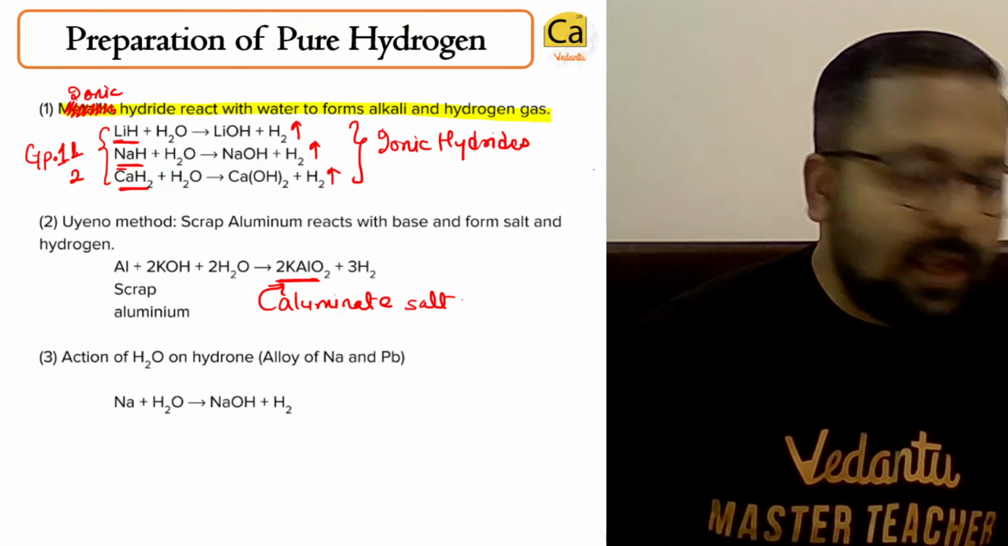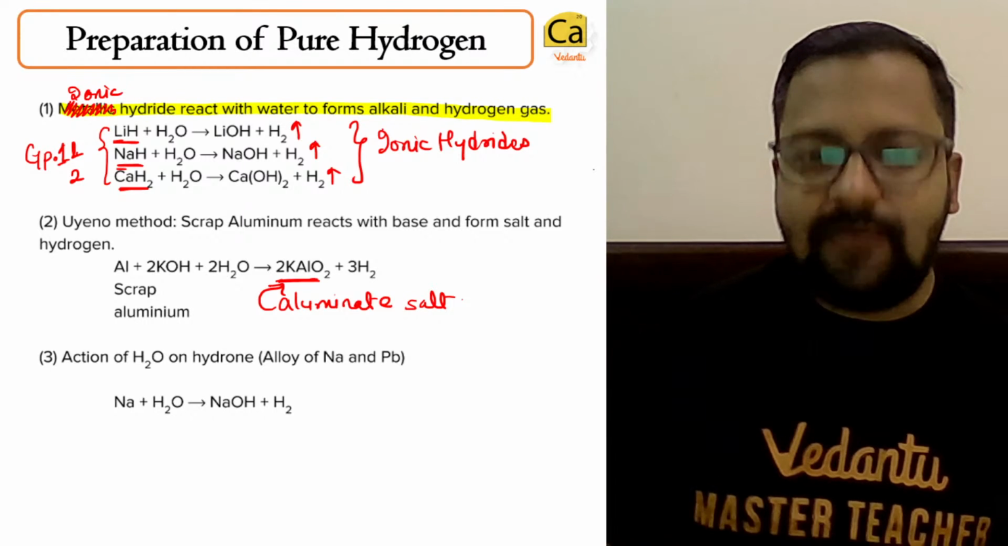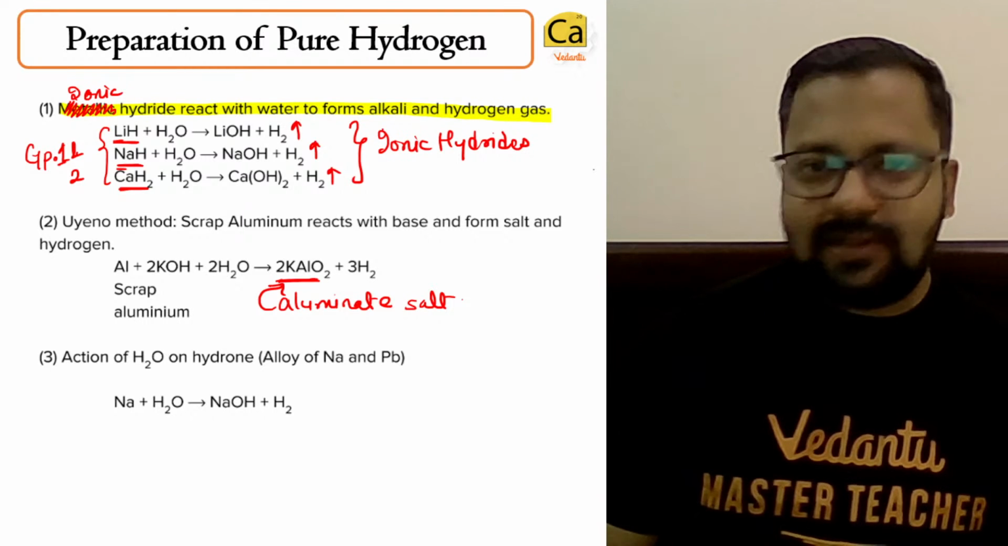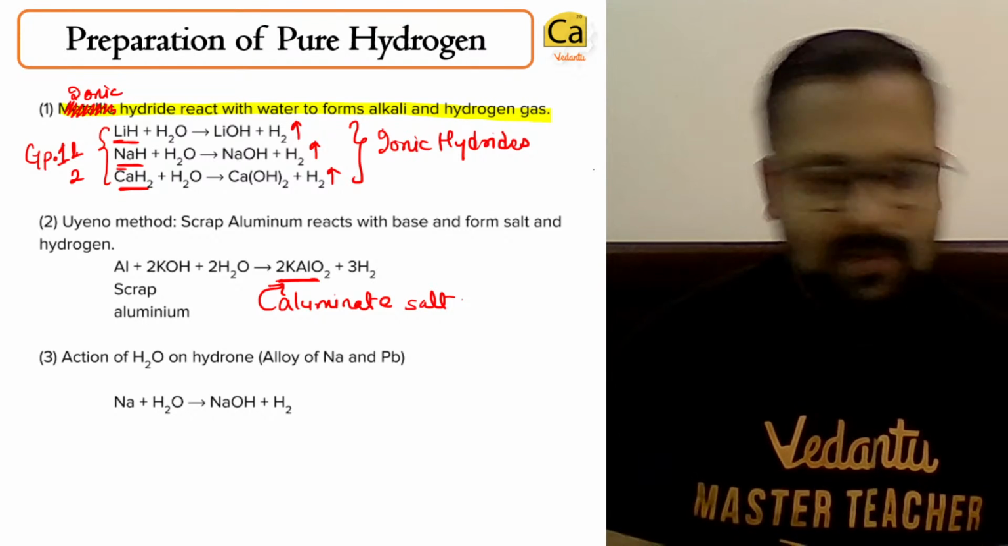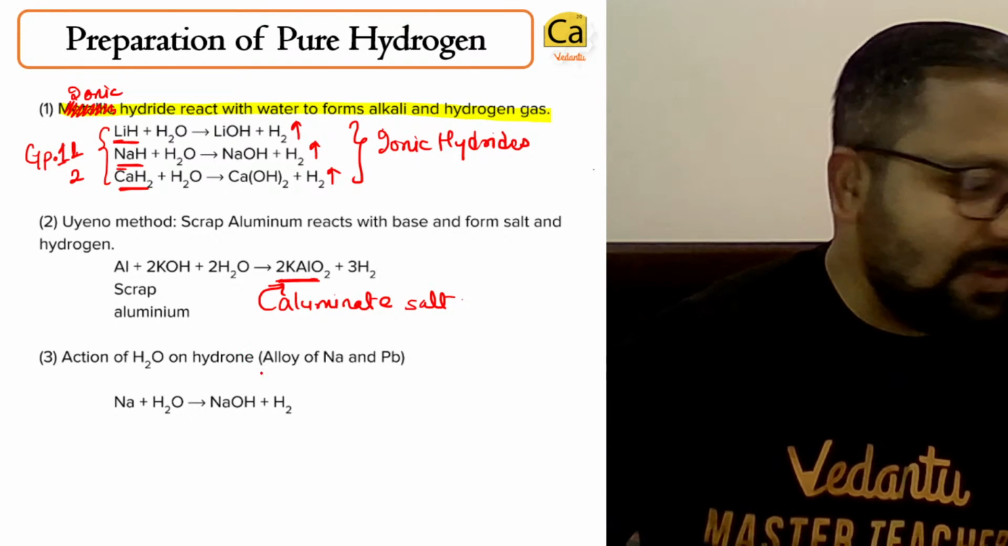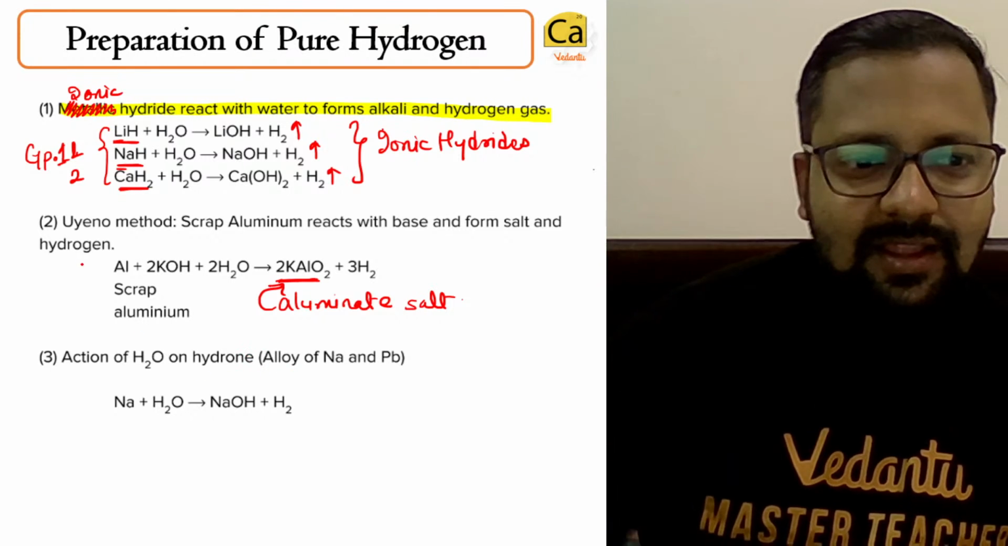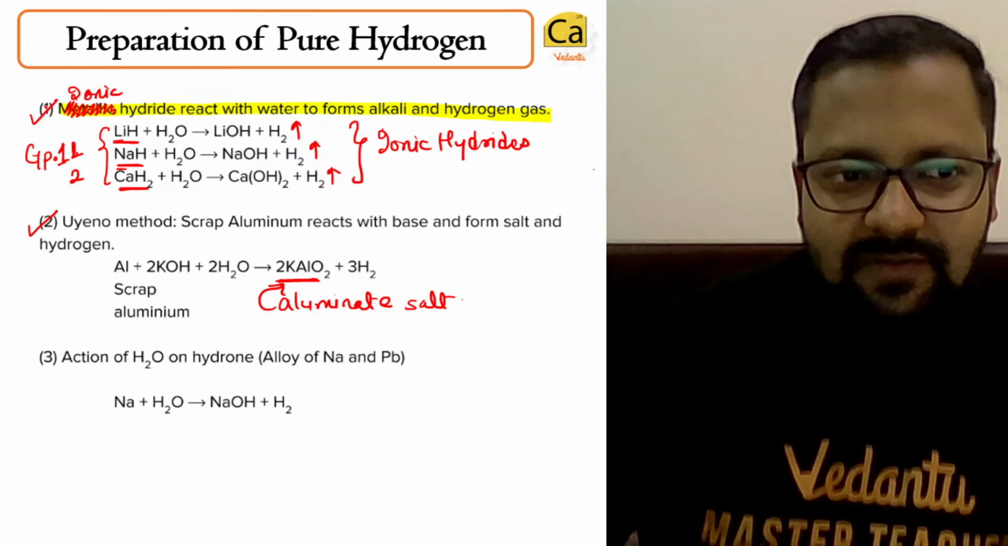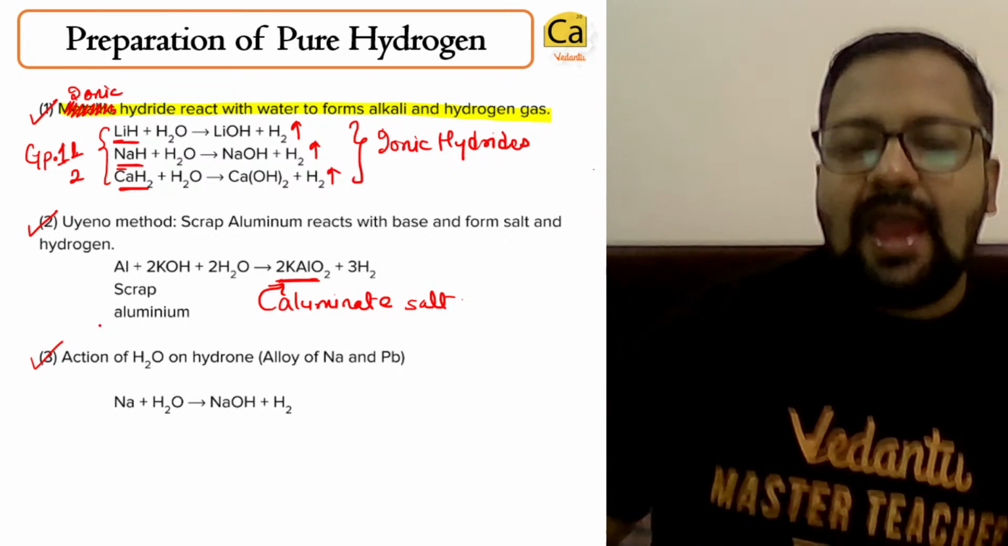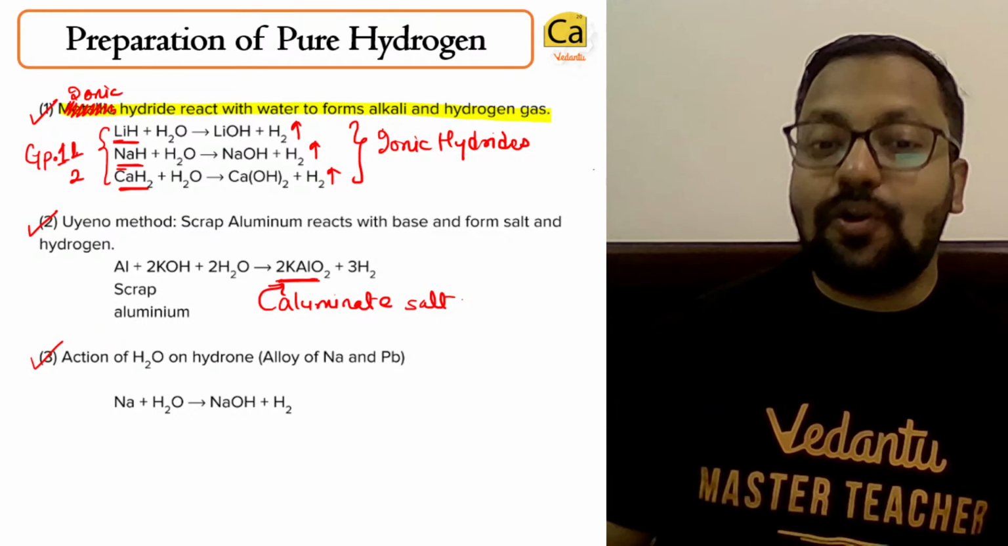What is scrap aluminium? What is scrap? Waste. Corroded aluminium. So the second method is also done. First method is done. The third method is addition of H2O on hydrone.